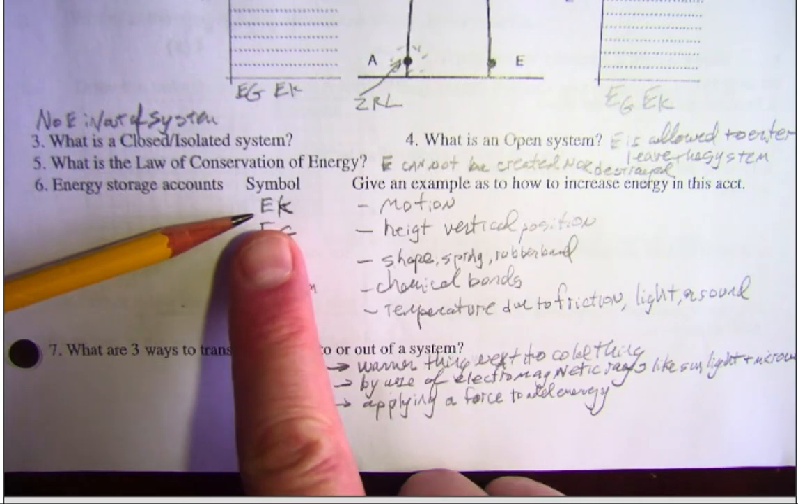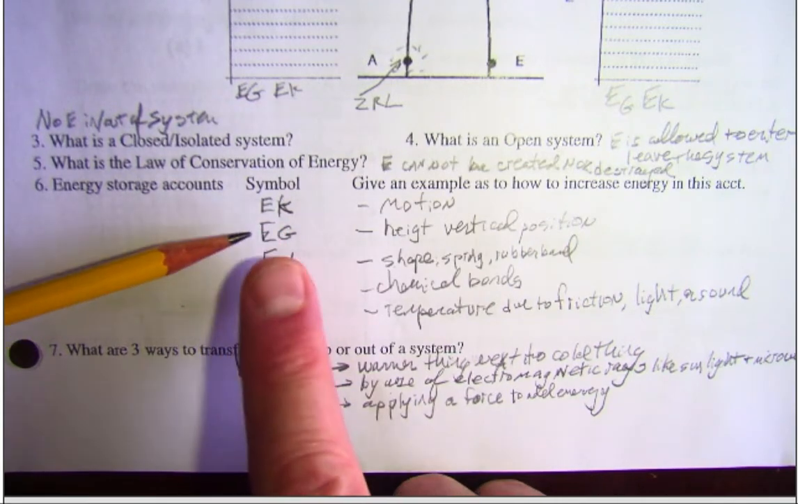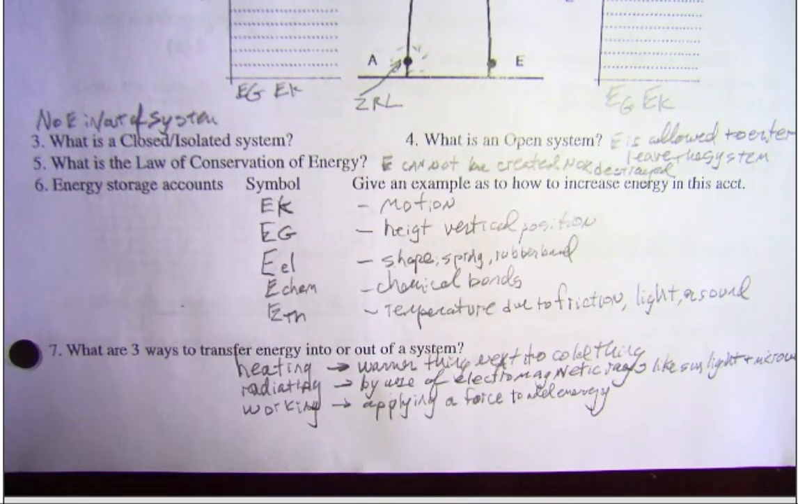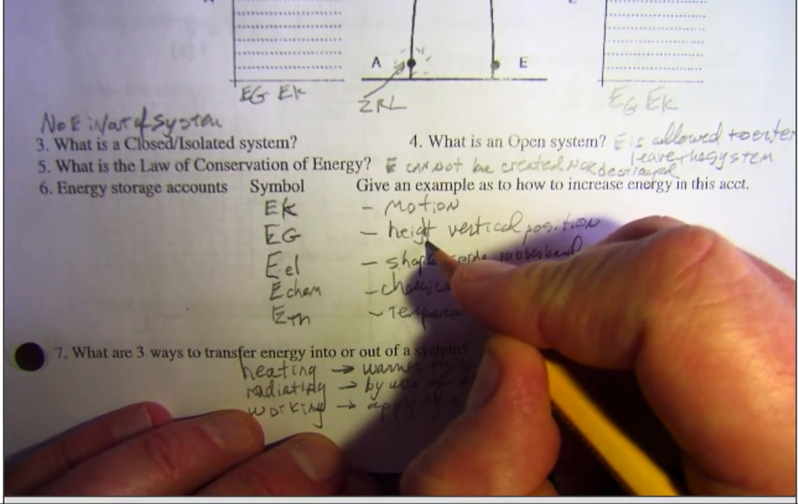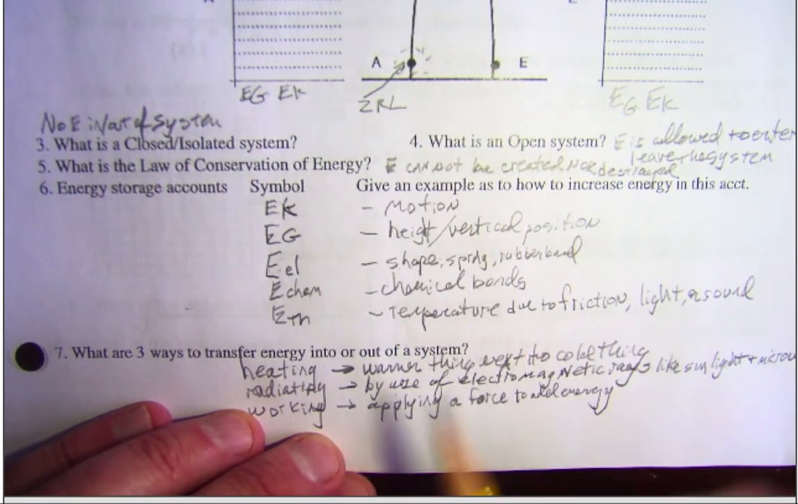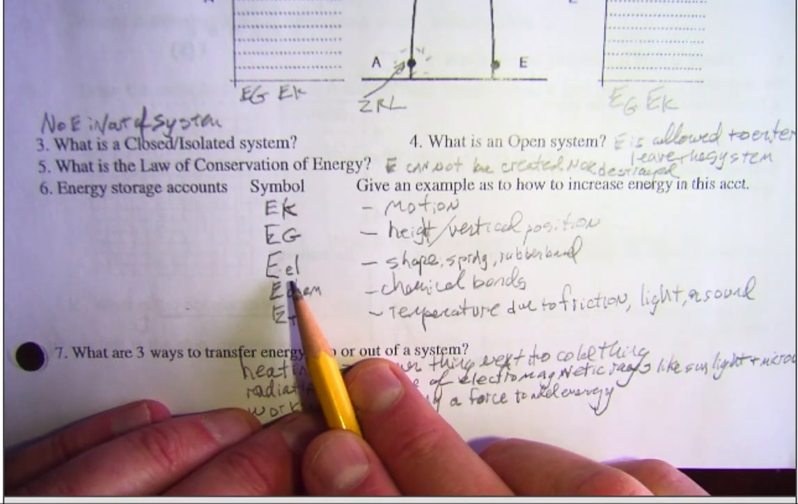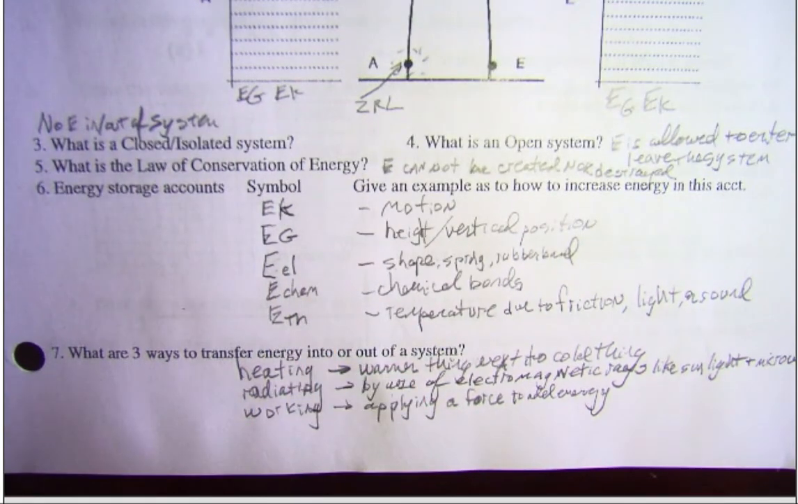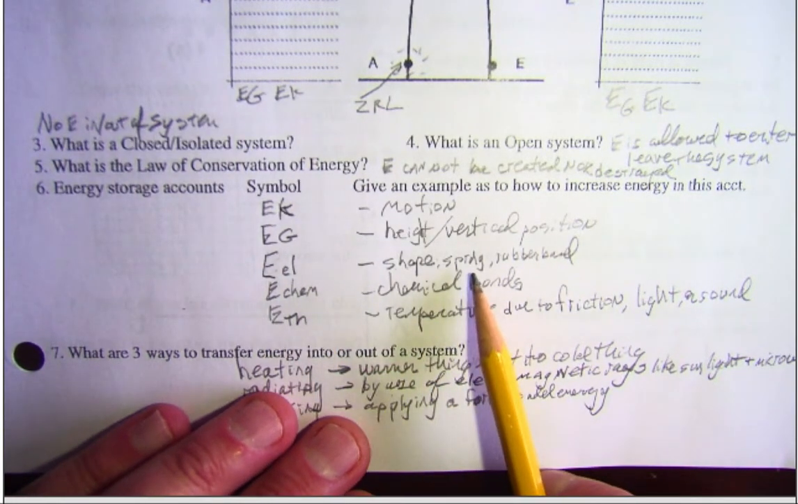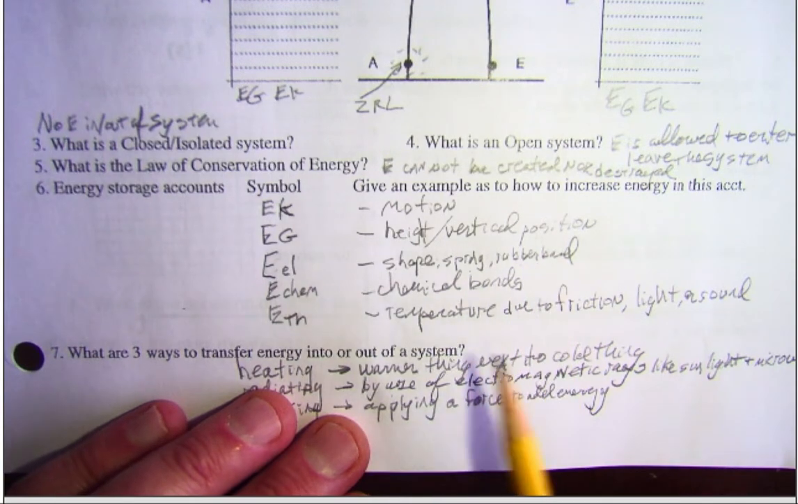Energy stored as motion, we said, would be kinetic energy. Energy stored in the vertical height, gh, or vertical position of an object. The higher it is, the more gravitational energy it has. Elastic energy can be stored in the shape of an object. If you change its shape, and it has a tendency to go back to its original shape, like stretching a spring or a rubber band.